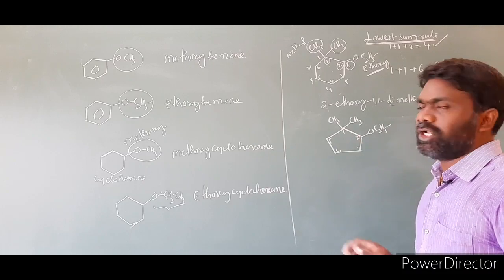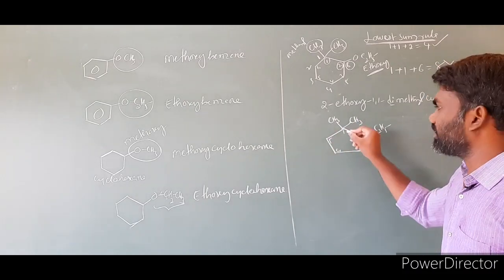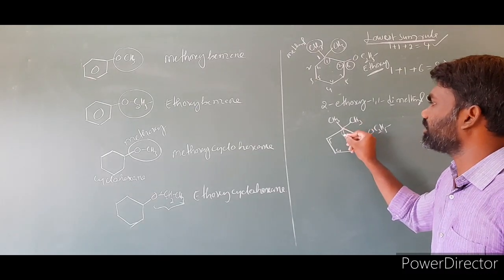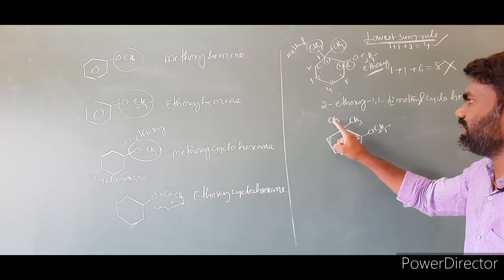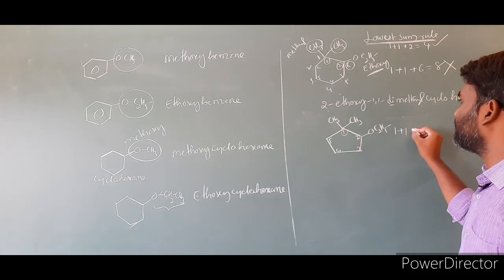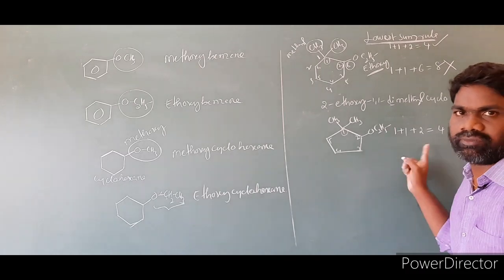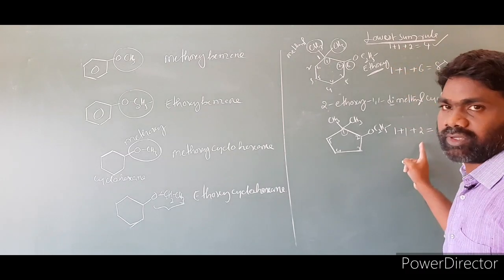Then we have to follow the lowest sum rule. We have to give numbering in a clockwise direction and an anti-clockwise direction. First I give in a clockwise direction. Where are the substituents present? At first position, how many are there? 1, and this is another one, 2 are there. So 1 plus 1. And at second position, one more is there. So 1 plus 1 plus 1 is equal to 4. The lowest sum rule we have to follow. Similarly, in this case also we have to follow.